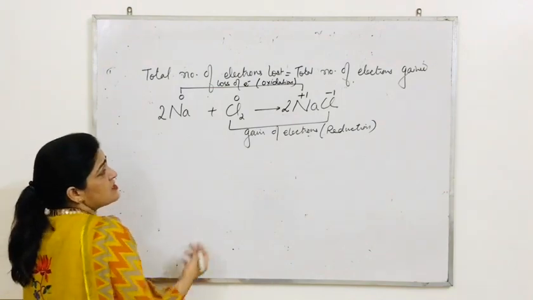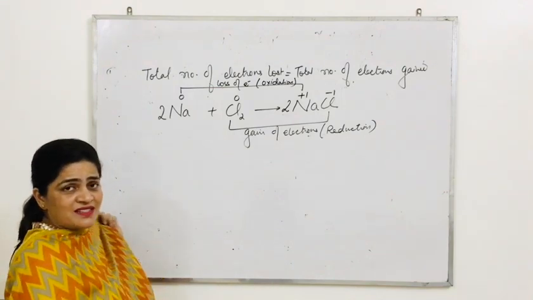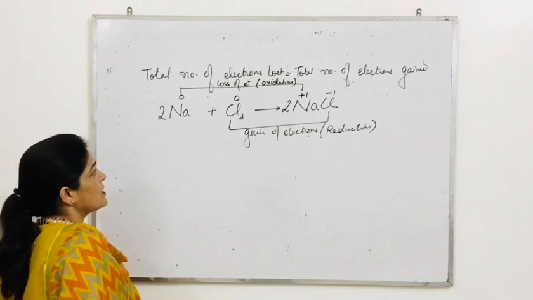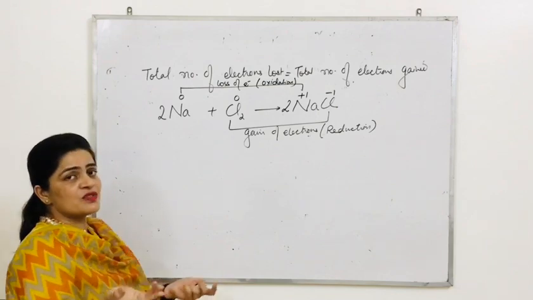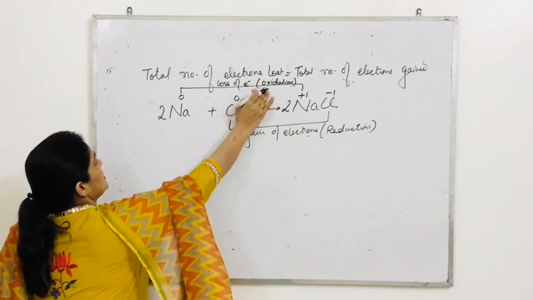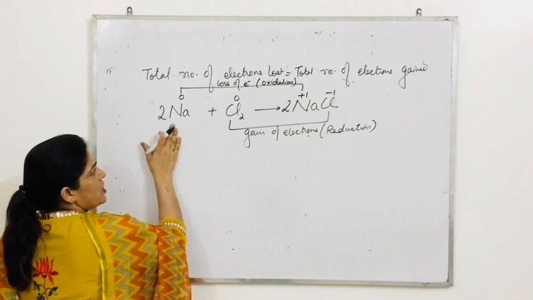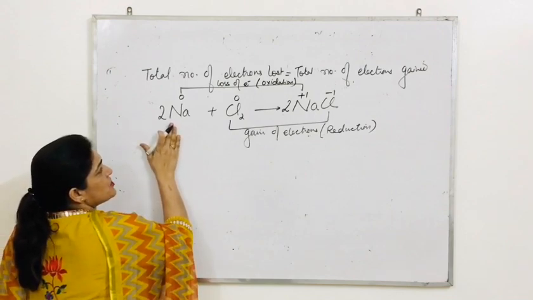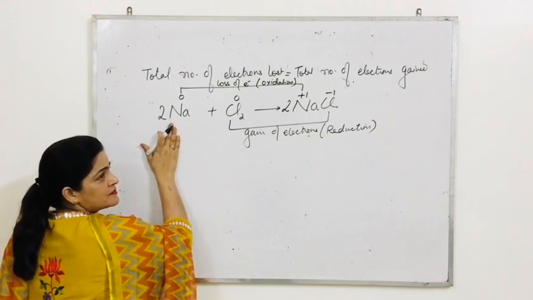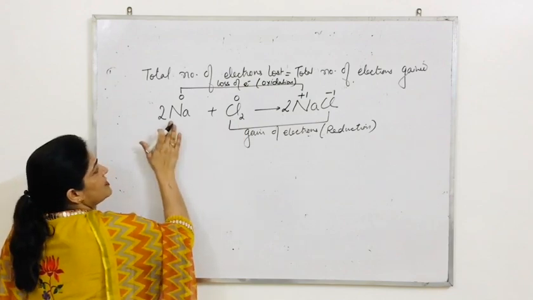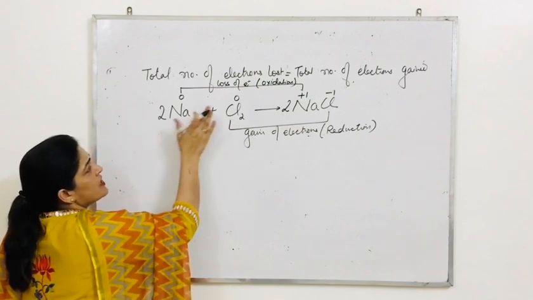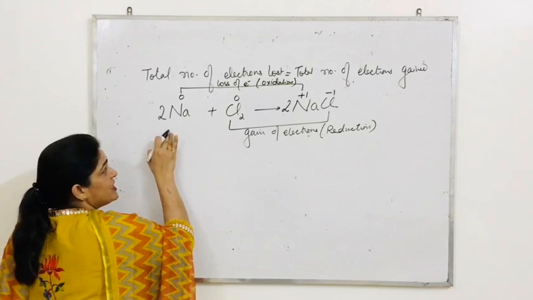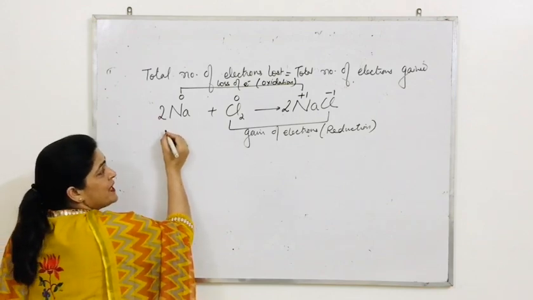Now students, let us discuss what is oxidizing agent and what is reducing agent. Out of these two, which one is the oxidizing agent and which one is the reducing agent? This is oxidation. This species is losing electron and the other is gaining. This species is losing electron, showing oxidation, and helping in reduction.